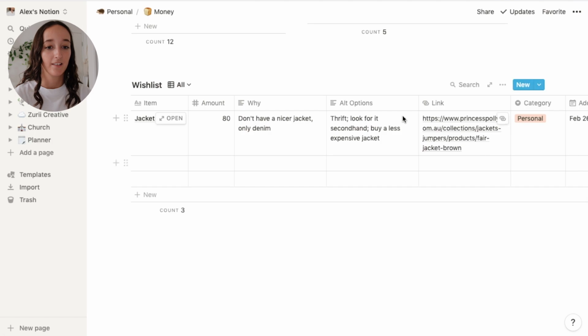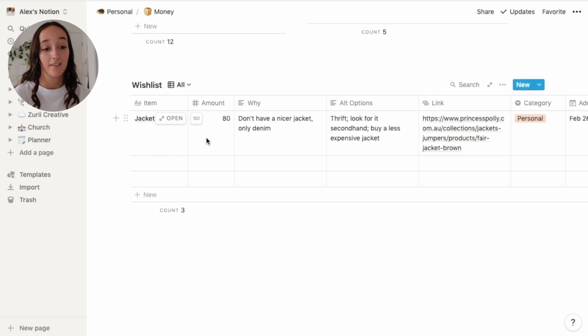All right, scrolling down, I then have this little wish list table, which is pretty much where I put anything that I am wanting to purchase, not essential things like groceries, but things like clothes or things that are a little bit more of an investment, things that I want to spend a bit more money on. I will always put it into this wish list table before I buy it, and this just prompts me to be a little bit more intentional with what I'm purchasing.